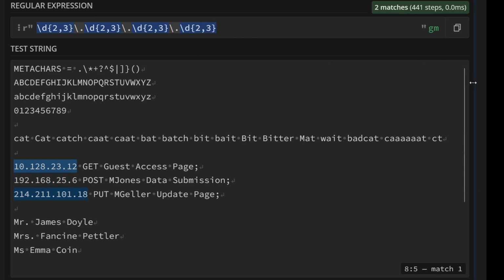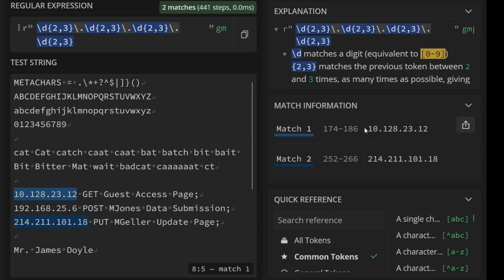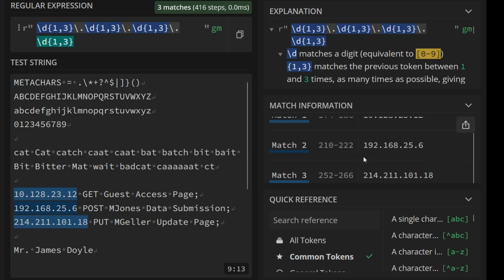Now this will find our IP address, and if we pull in our panel from the side, you'll see these matches, and it's matched 10.128.223.12, and the next one, which is 214.211.101.18. Now, it hasn't matched this middle one, and that is because that is a 6, so it actually needs to be 1 or 3, and that needs to change through all of our numbers here. And now it's matched all 3 of them.